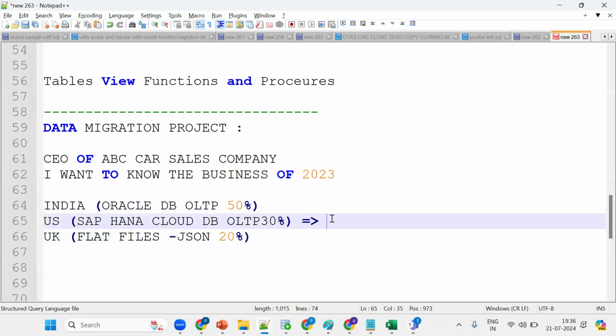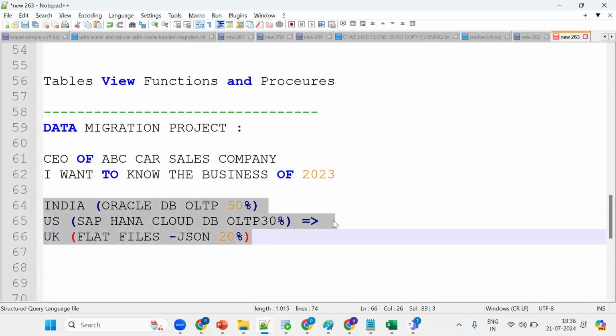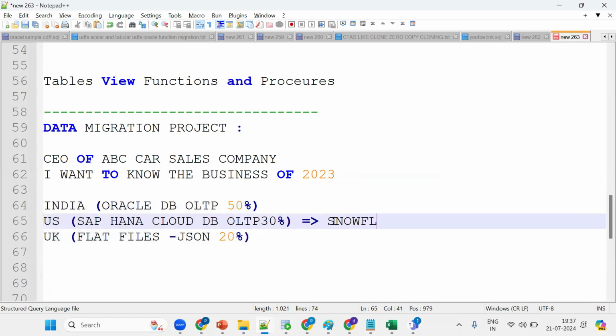So who will come into the picture? How to store such huge volumes of data? Snowflake will come into the picture. So we are moving all this 50% data, 30% data, and 20% data into one centralized storage unit, Snowflake. So right now we have 100% of the data. One more time, we are bringing all these three data into one Snowflake.